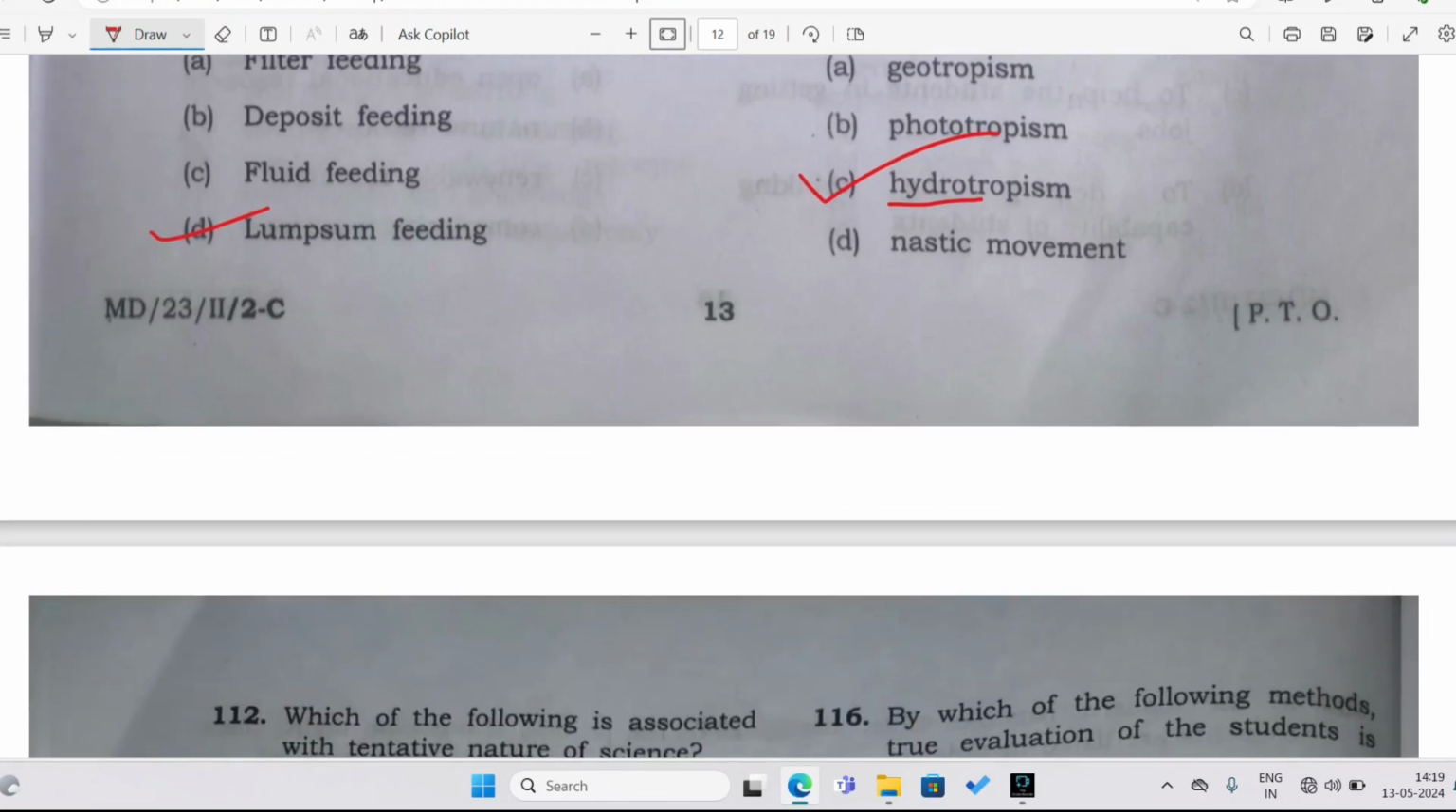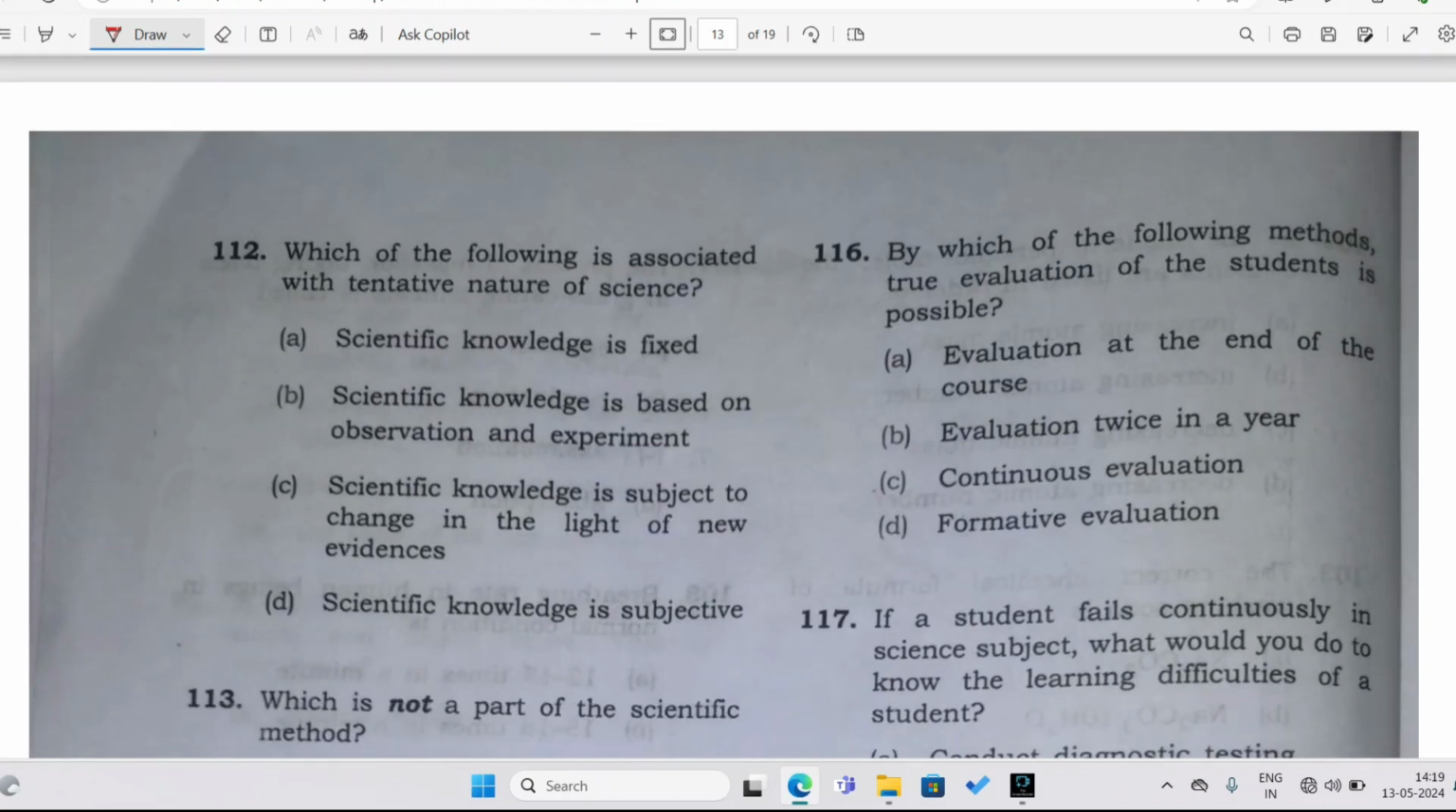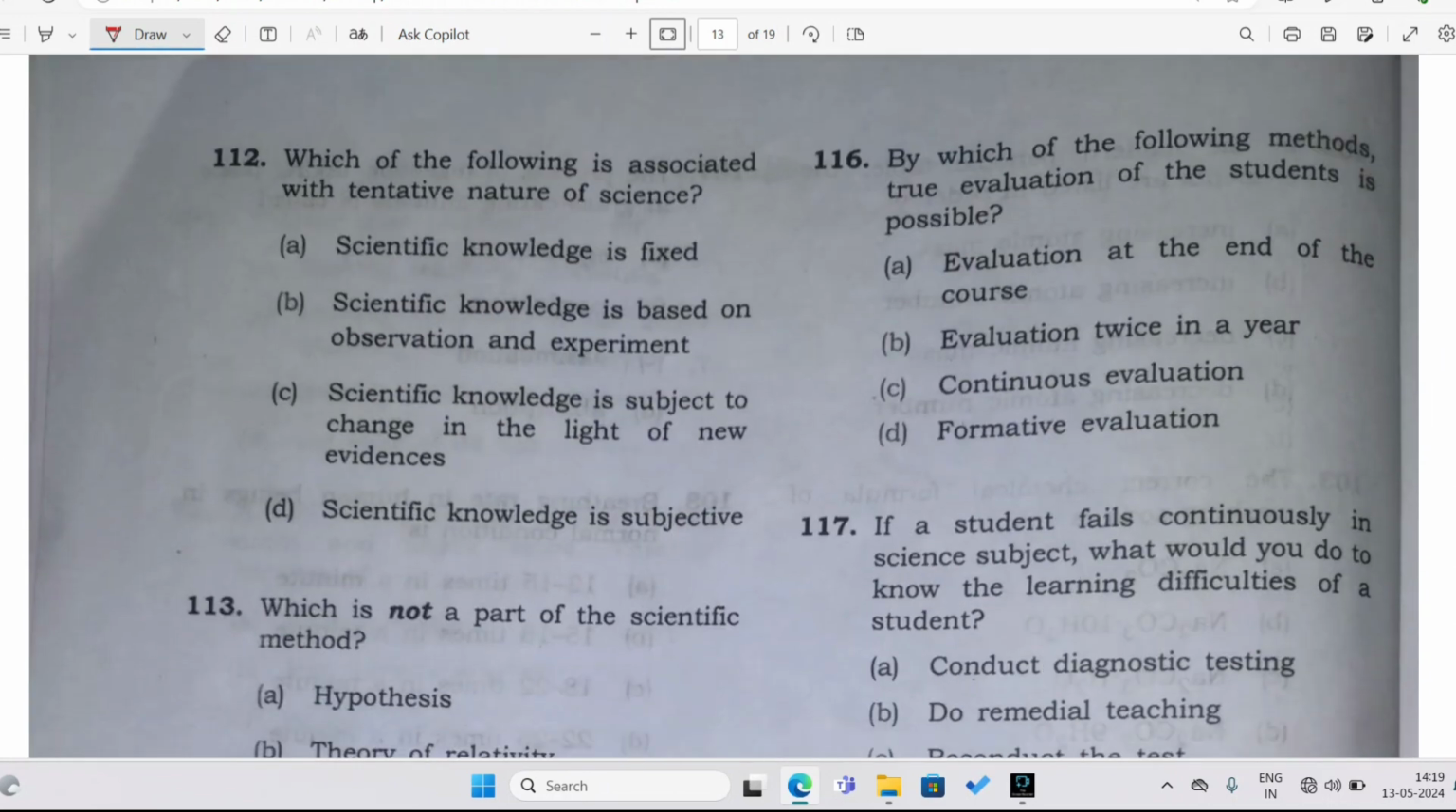No need to mug up everything. You have to be smart. Understand the word. What does the word want to say? Which of the following is associated with the tentative nature of science?